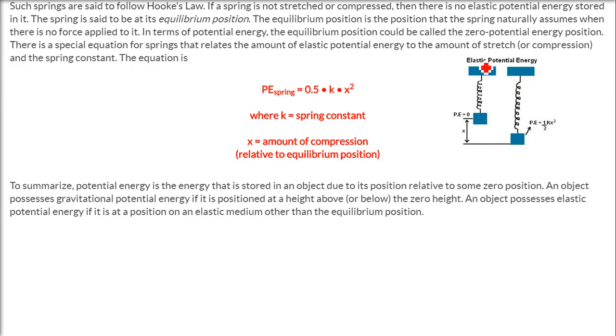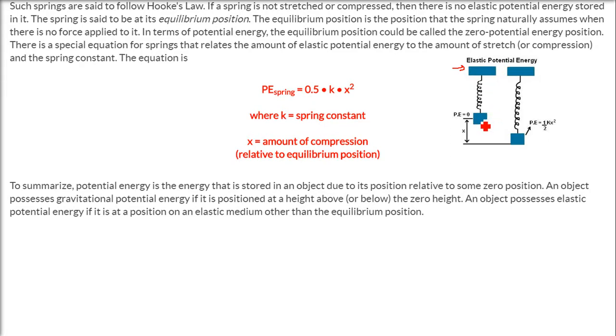When everything is in equilibrium, say you have a spring which is naturally standing like this, that is the equilibrium position.